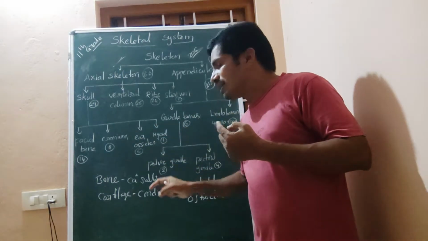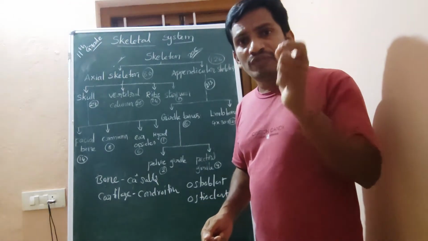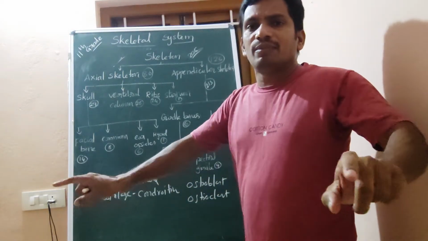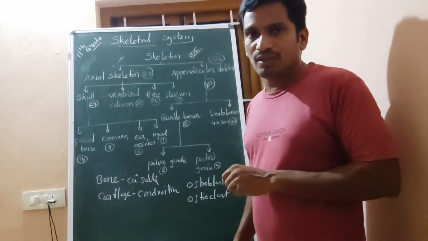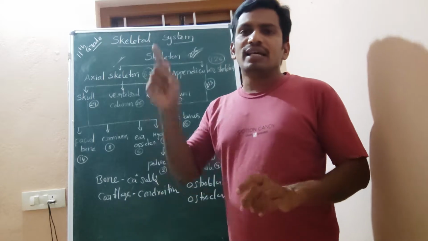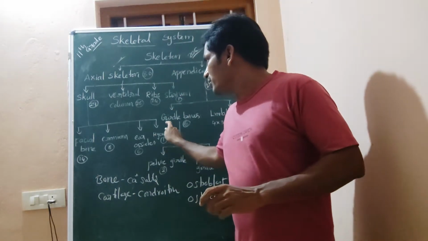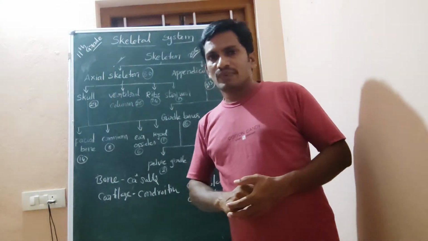The hyoid bone is the only bone which is not articulated with any other bone. That is the hyoid bone, which comes under the skull, right?